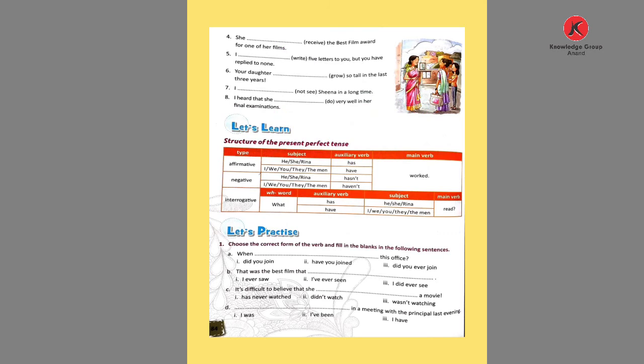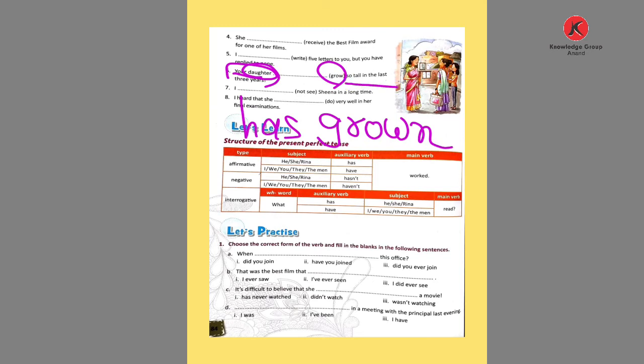Now comes number 6. Your daughter. The word daughter is given in singular form. So with the singular form we use has, and the verb given is grow. So the past participle of the verb is grown. Your daughter has grown so tall in the last 3 years.